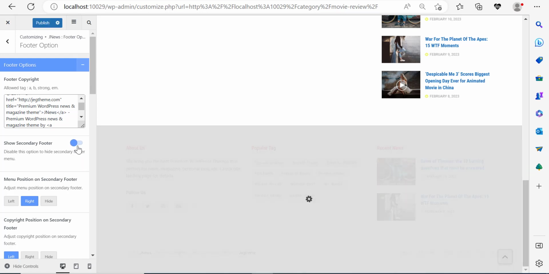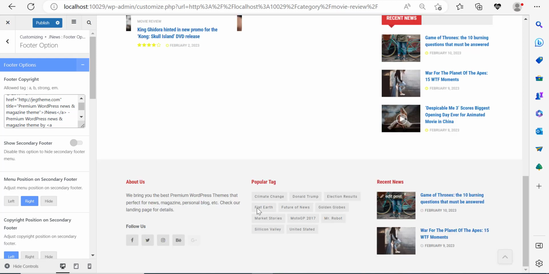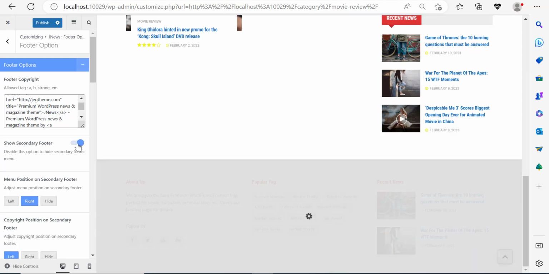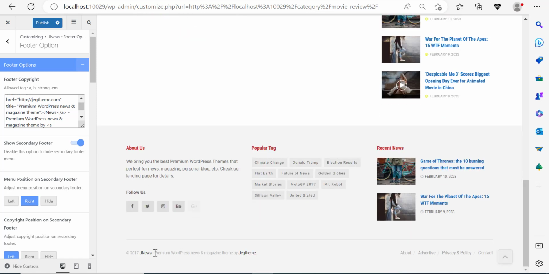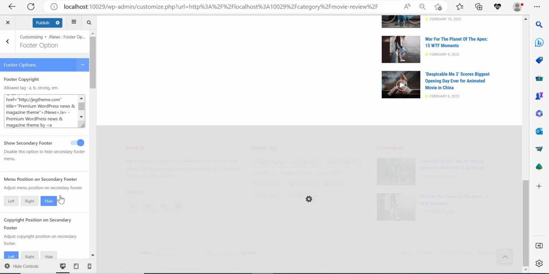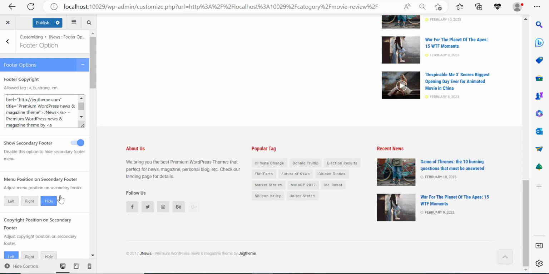Now, if I uncheck this, you'll notice that the secondary menu is going to disappear. But if I click back, the secondary menu is going to appear. Now, the menu position on secondary footer is on the right-hand side right here. Let's say you want to hide it. You can click on hide. And right now, that footer menu is not going to appear.